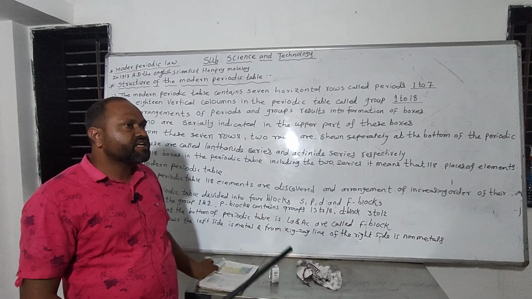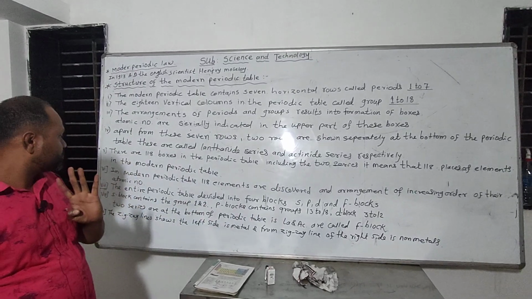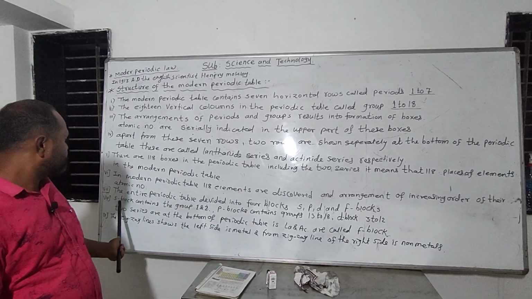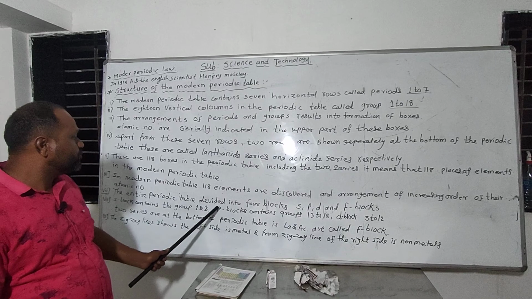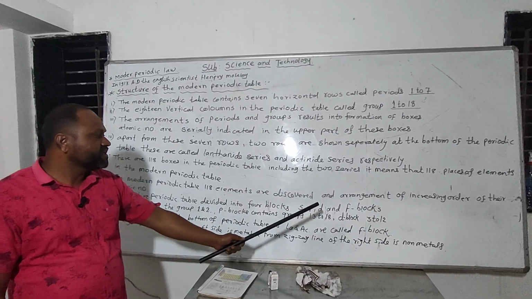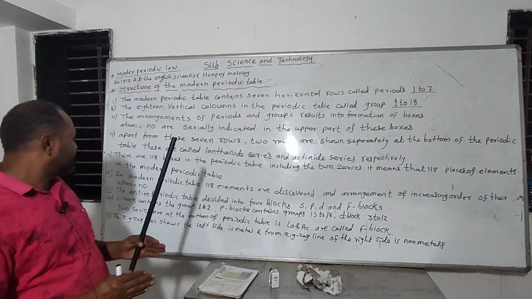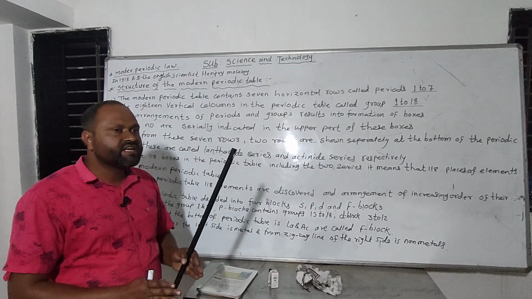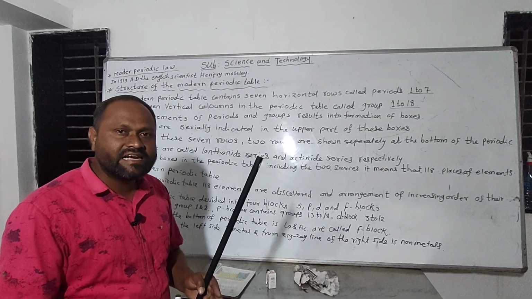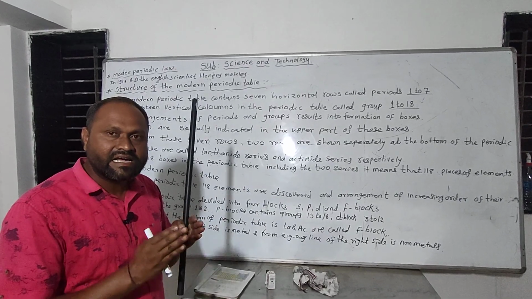The entire periodic table is divided into 4 blocks. The S block contains groups 1 and 2, the P block contains groups 13 to 18, the D block contains groups 3 to 12, and the two series at the bottom of the periodic table, the lanthanide and actinide series, are separate.